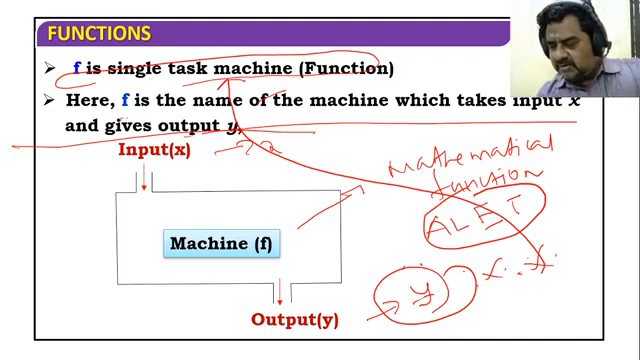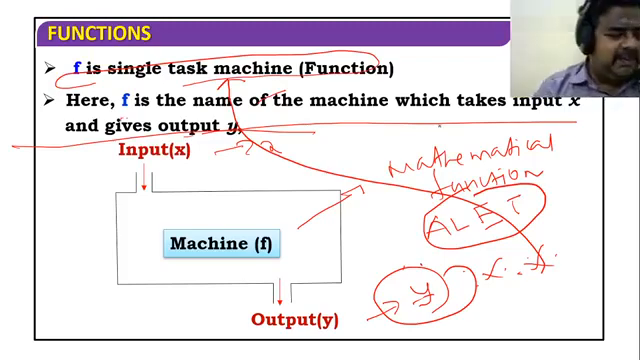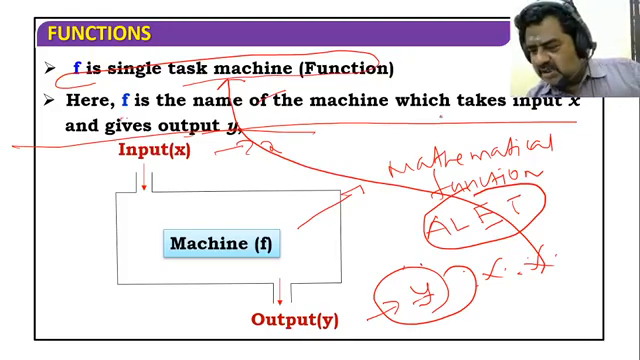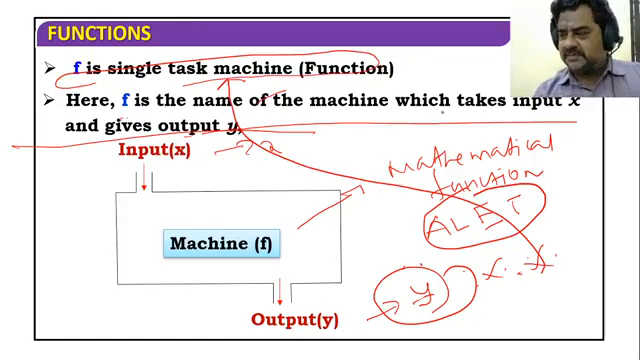I just want to ask Yuvalakshmi one question. Which is a function, single task machine or multitask machine? Just put a comment. If you are more interactive, then the session will be better. Otherwise, both of you will be bored. Which is a function, single task or multitask? Just put a comment. Anybody? Okay, we will go further. We will go to the next slide.